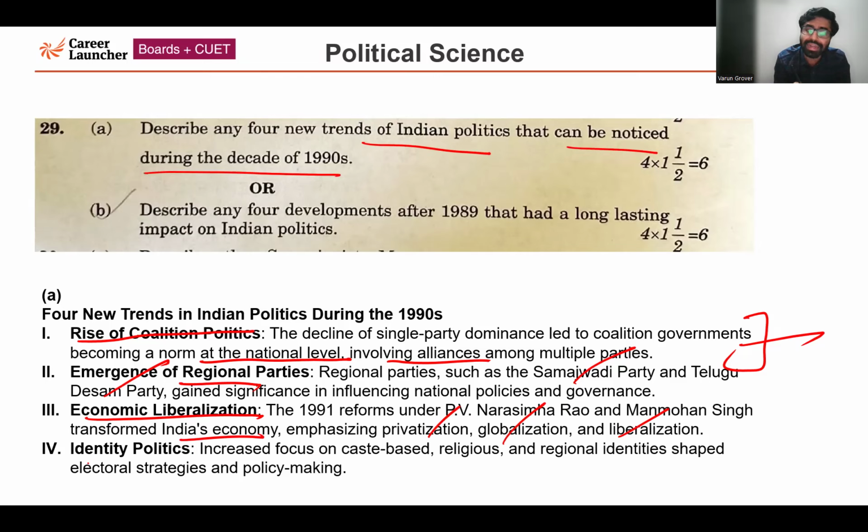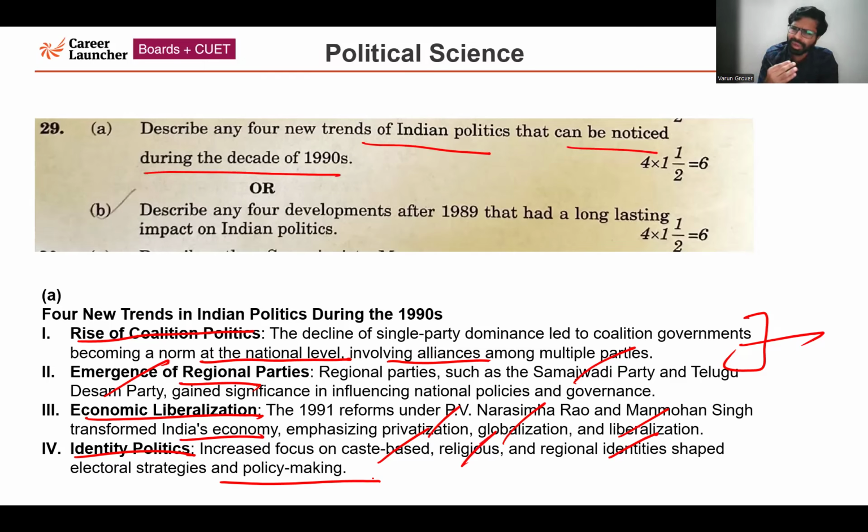The fourth one is identity politics. We are talking about the implementation of the recommendations of the Mandal Commission. So identity politics became very important. The caste-based politics, later on the religious-based politics also, Ayodhya issue was there. Prior to that, it also made BJP a very strong party. So regional identities became very important. It also shaped electoral strategy and policy making. So these are the four new trends in Indian politics during the 1990s.